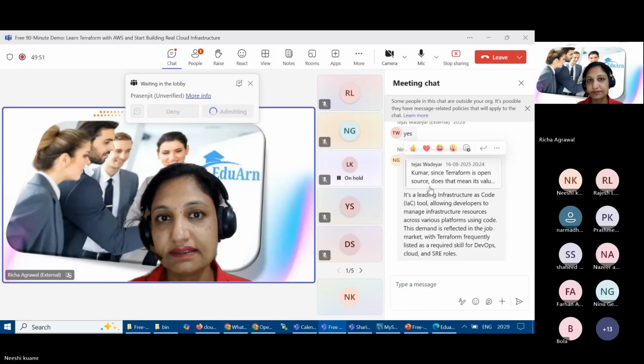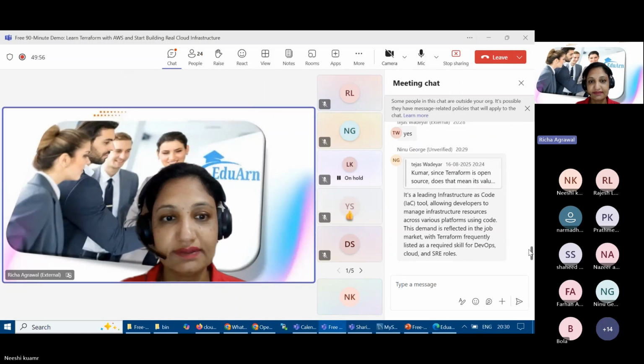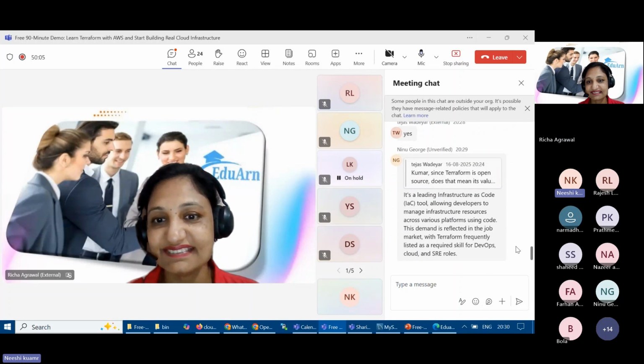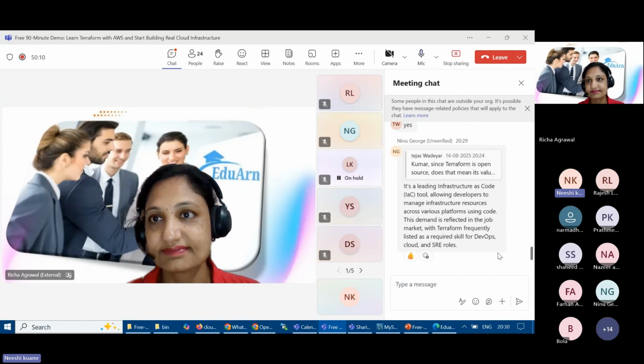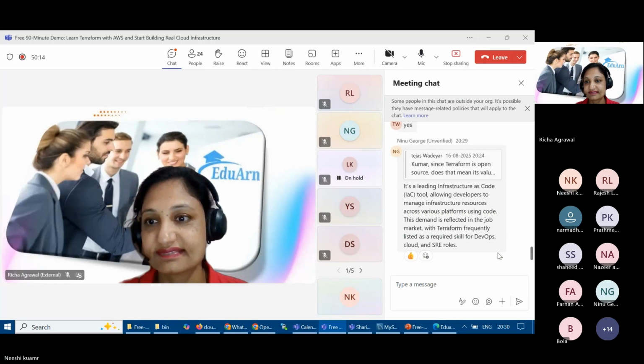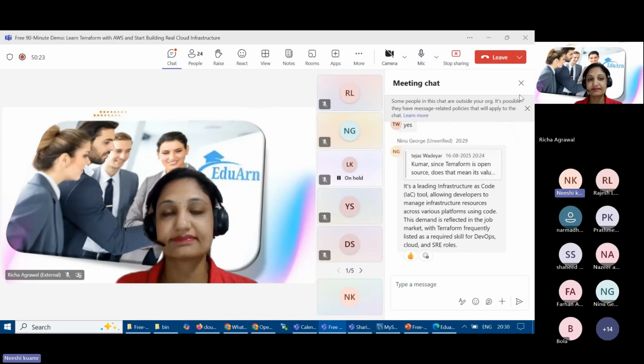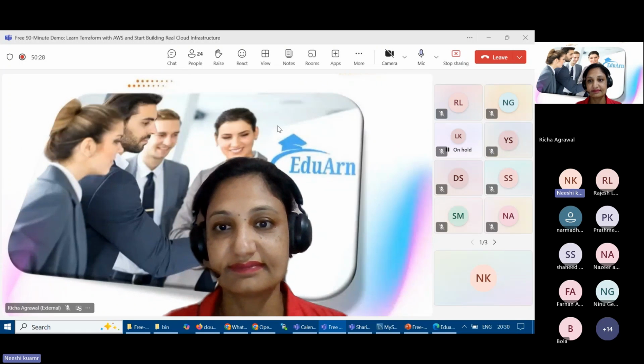You can write here. So far, so good. Yes, very good. I can see so many thumbs up. It's really appreciated, everyone. It is always nice if you ask questions, so it goes in an interactive way. All right, I can see Ninu answered in text. It's appreciated, Ninu. Thank you. And others, please drop questions in the chat, or at least raise your hand if you have any question.